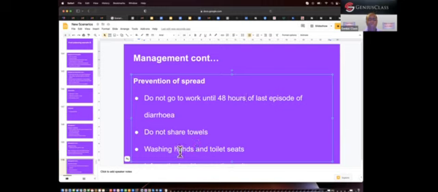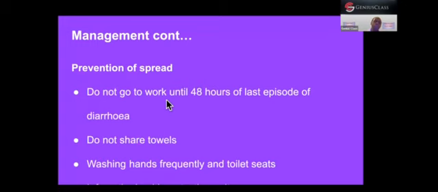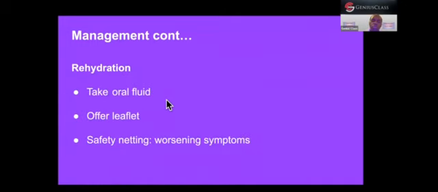Do not share towels. Wash your hands frequently and meticulously, and wash the toilet seats after use, the handles, the door handles, and the flushing point of the toilet.